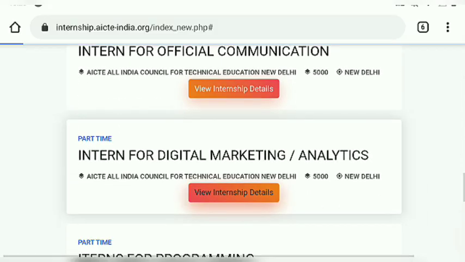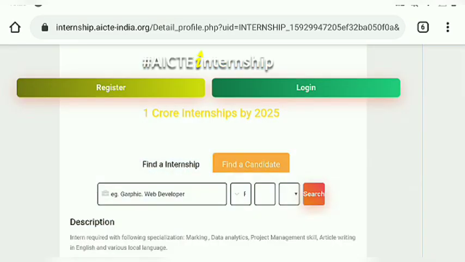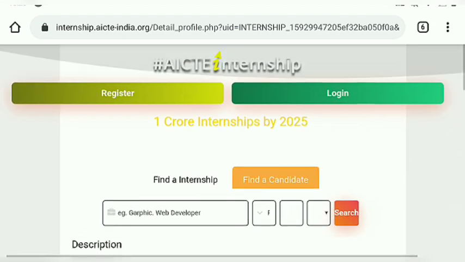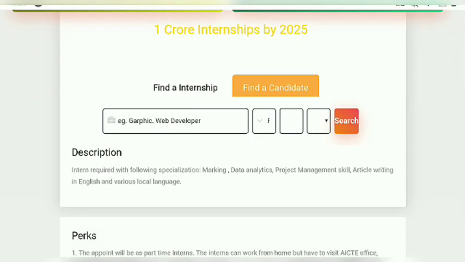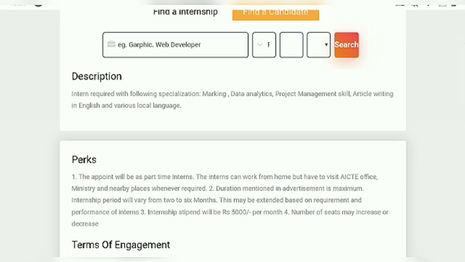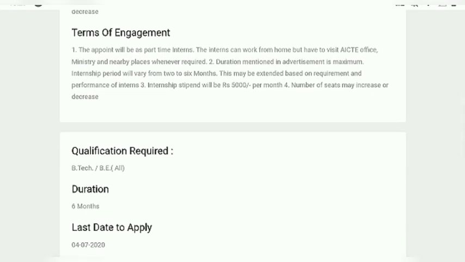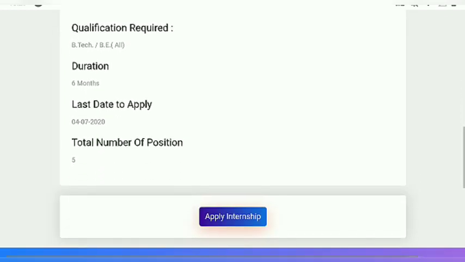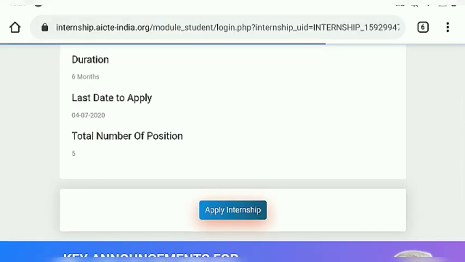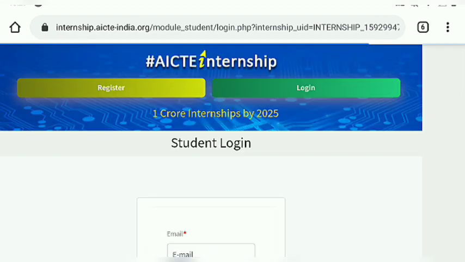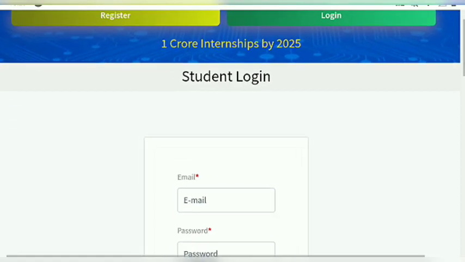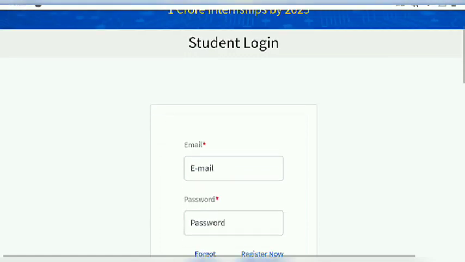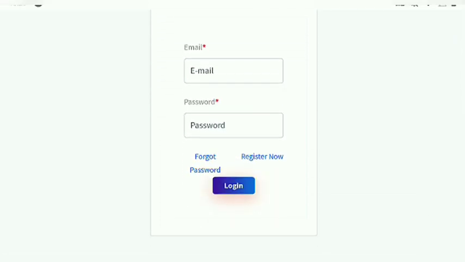And after that I'm going to show you how you get registered for any of the internships. Here is the internship of digital marketing, and now I'm going to show you how you get registered for this. I already informed you about this initially, so here I'm going to apply for this. Just tap on apply internship. When you tap on it, then you have an option of login. If you are new, then you have to register on this platform. So I'm also new on this platform.